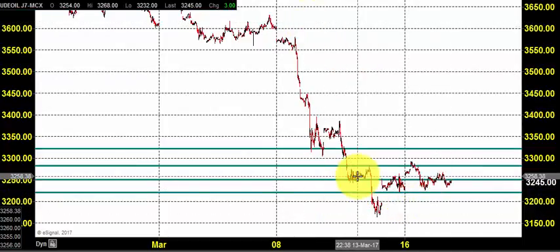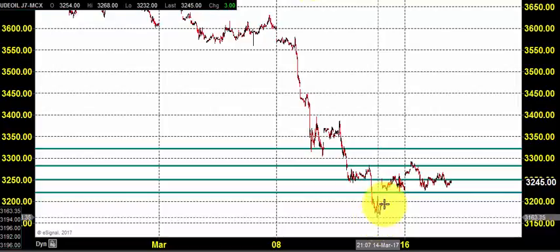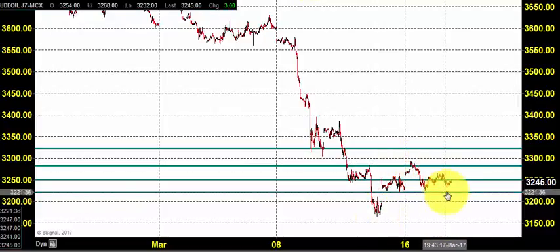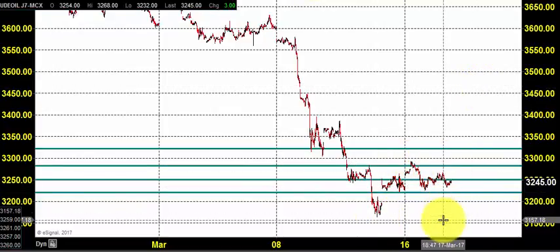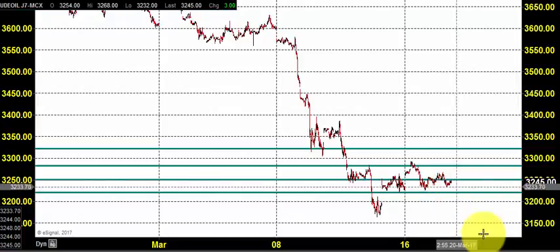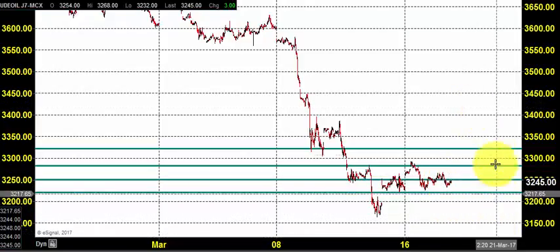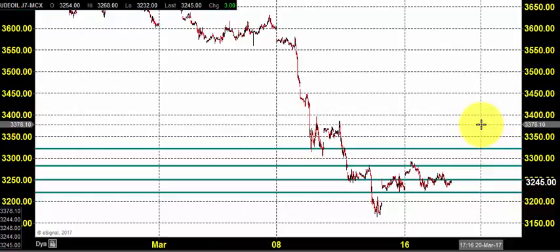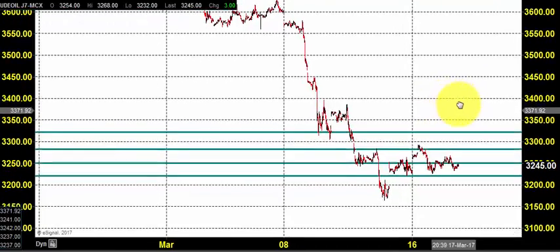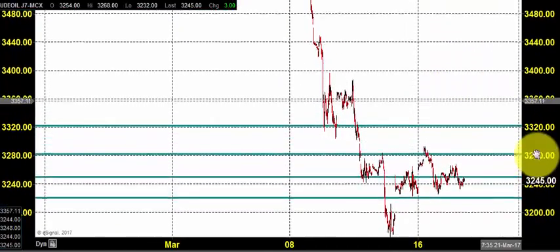For this very big drop, what we witnessed as a correction is not sufficient. Still, we can expect some correction. Two things can happen. One is the price can continue its downtrend, or it can go for a correction and then it will drop. These are the two possible outcomes we can expect. But at this point of time, we cannot speak about buying since the overall trend is down. So what can we do today or for this coming week in this new contract, how can we position ourselves?